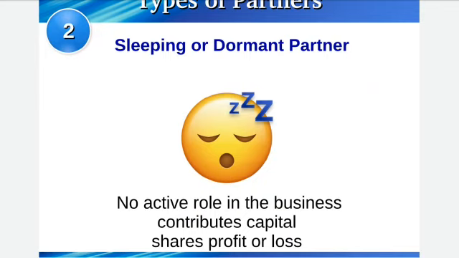Then comes sleeping or dormant partner. As the name suggests, they are always sleeping or sitting. That means they never take part in business activities. Such partners invest, obviously, and they get the fixed share of profit, but they do not actively participate as an active partner.